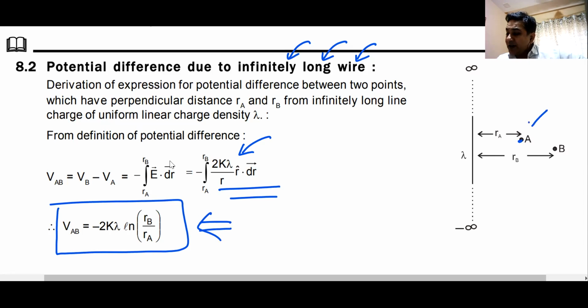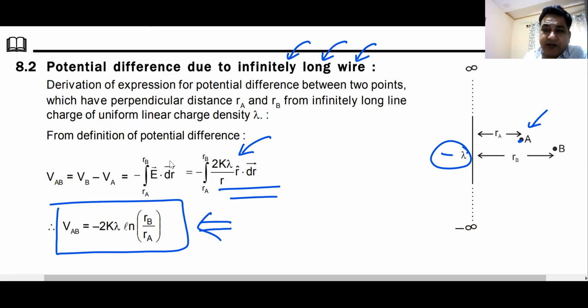Remember, electric field always goes from a higher potential to lower potential. So potential of point A will be higher if it is a positive charge. If it is a negative charge, potential of point B will be higher. Do we understand this? Yes or no? Please raise your hands.